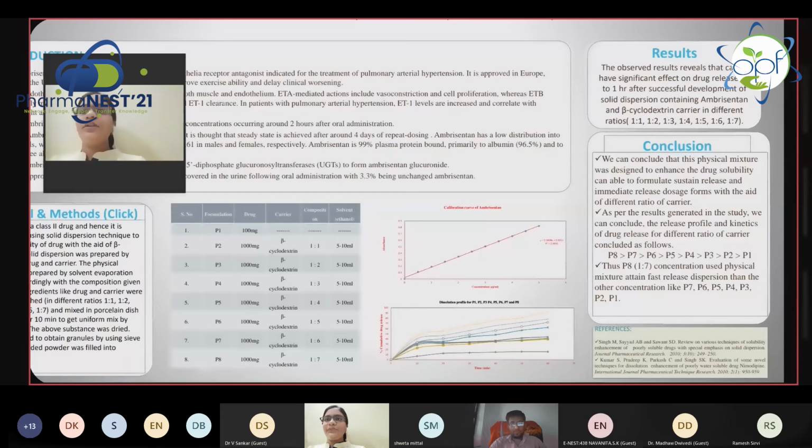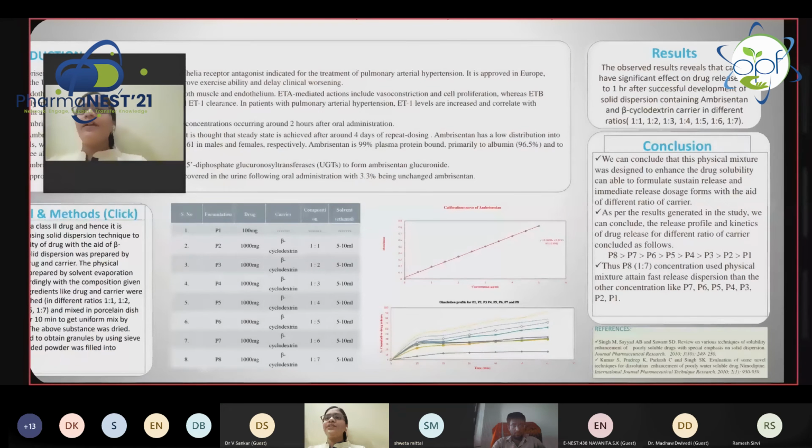The result shows an increase in the solubility of the drug by using beta cyclodextrin. We have also conducted FTIR studies, and they show about 99% compatibility of the drug and the carrier. The results show increased solubility by using beta cyclodextrin.